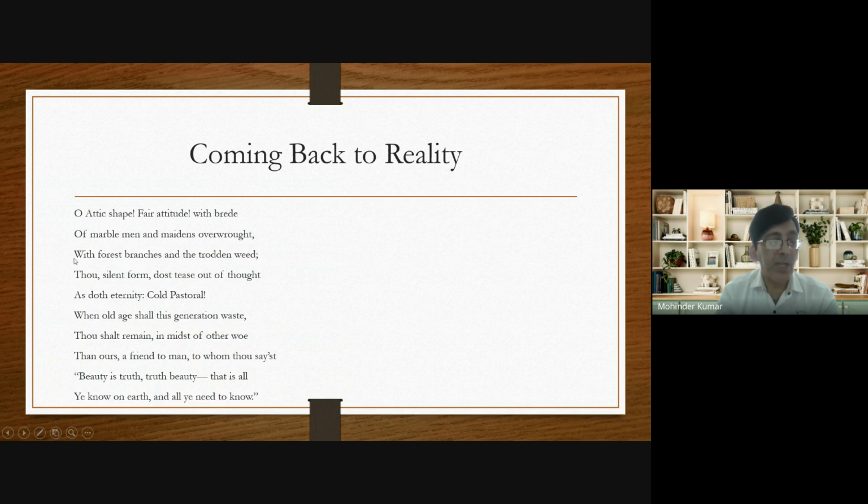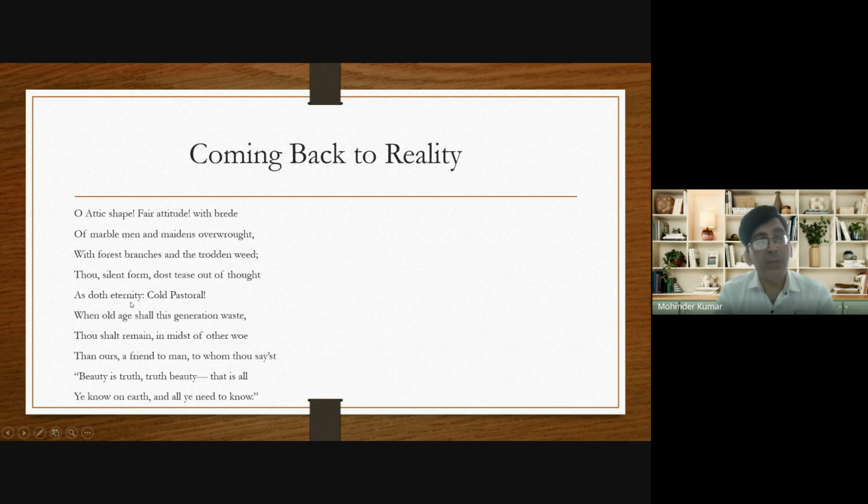Means on the urn, there are also the pictures of a forest. Forest means trees. Means there are the pictures of leaves, forest leaves. Because I described at the beginning of this lecture that there is the bordering of flowers on the urn. So here he's talking about the bordering of flowers. And that's why he says that on the urn, there are also the pictures of flowers, leaves, and the trodden weed. Trodden, I think, do you know, trampled weed. So he says that the urn is decorated with the pictures of men and women, and with flowers and leaves. That's the meaning of the first three lines.